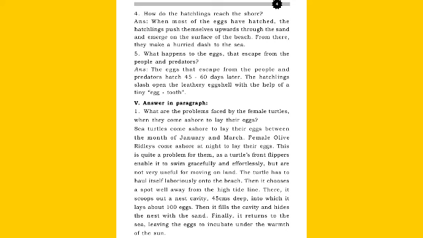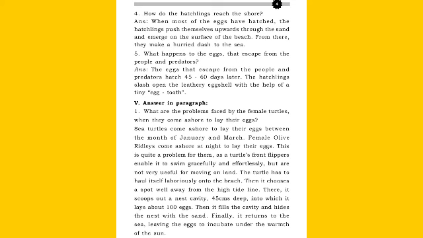Finally, it returns to the sea, leaving the eggs to incubate under the warmth of the sun. Now, the detailed answer I will revise once again.